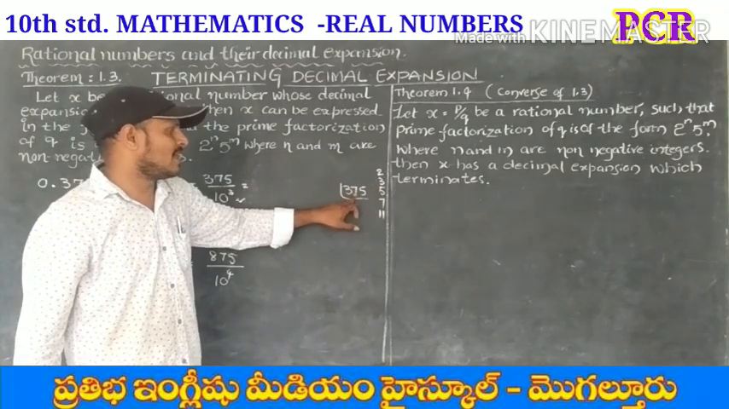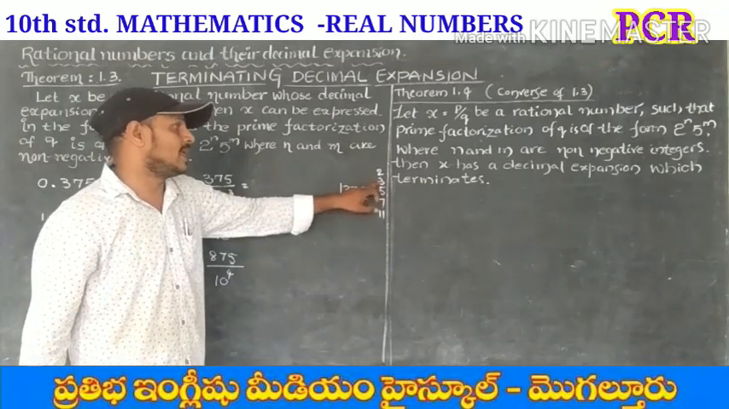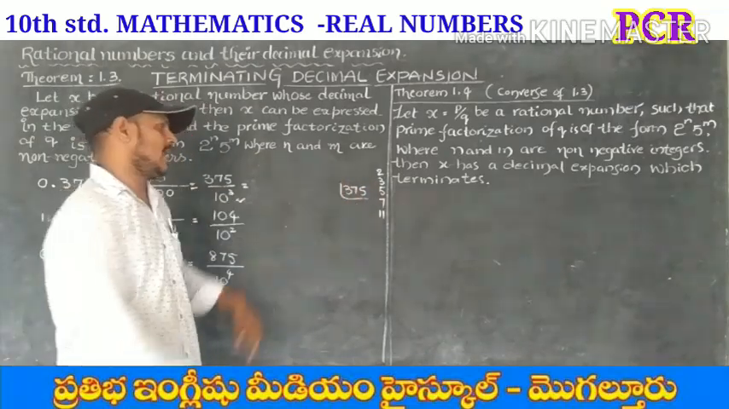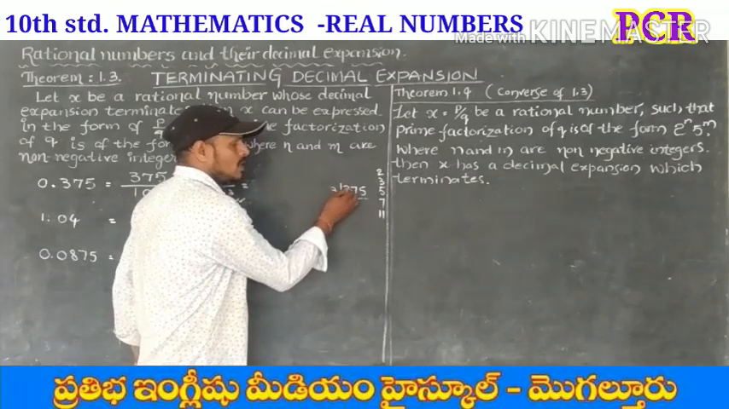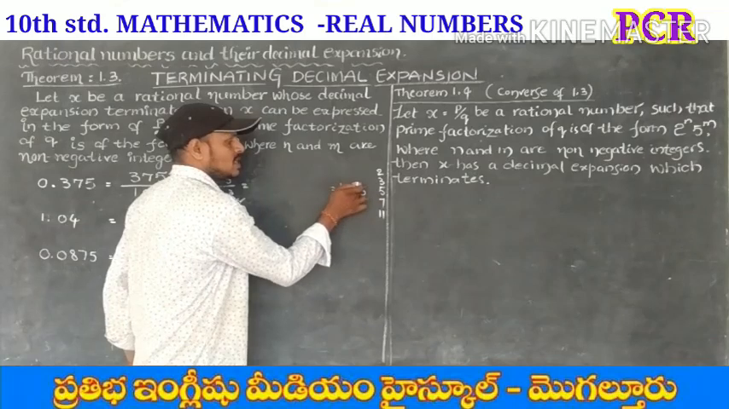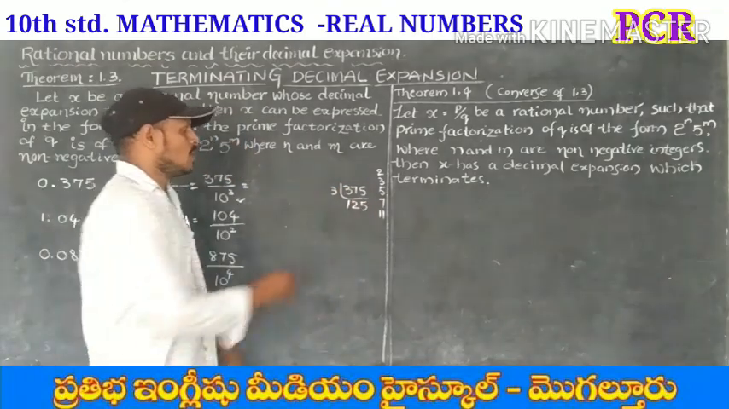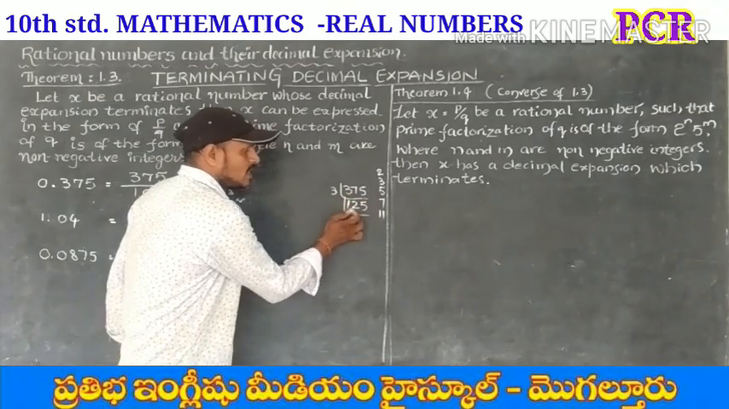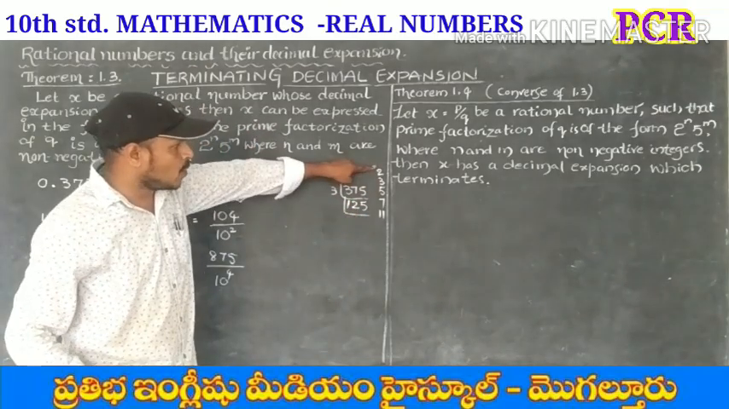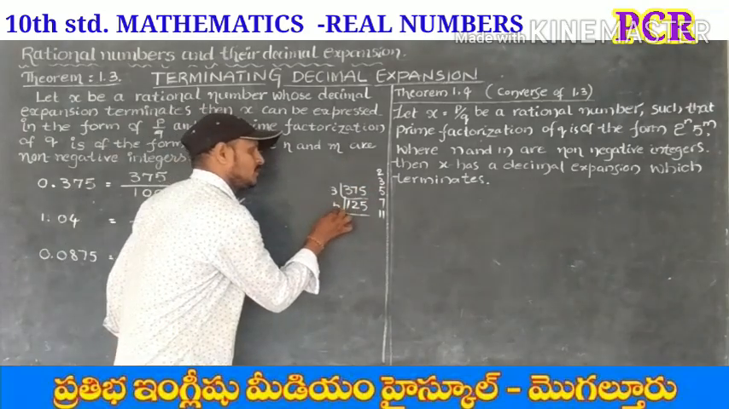3 plus 7 is 10, 10 plus 5 is 15. Yes, 15 is divisible by 3. That's why this number is divisible by 3. 3 in 3, how many times? 1 time. 7: 2 times, 2 threes are 6, remaining 1. 15: 5 times. So we get 125. This 125 is not divisible by 2 and not divisible by 3, but it is divisible by 5.